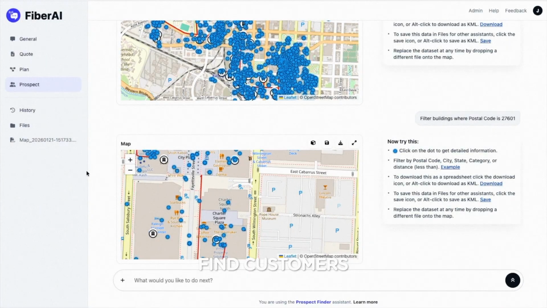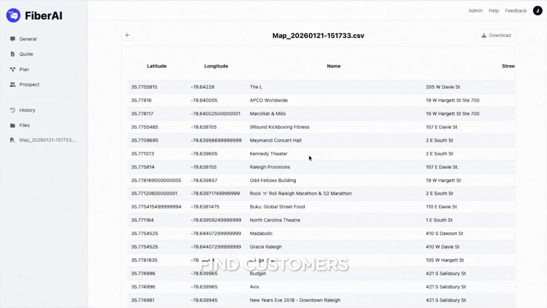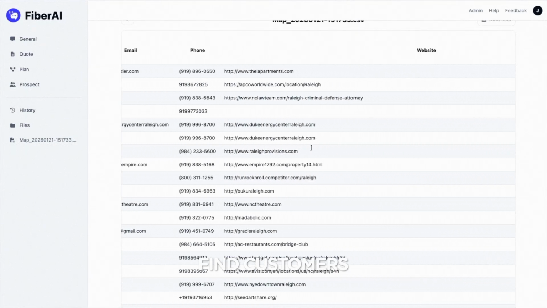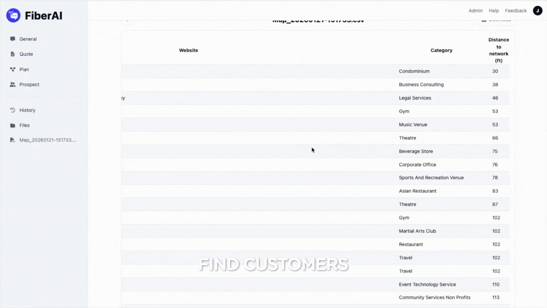For saved data, go to Files in the left menu for anything you have saved. You'll see the table has information for each filtered company, including the company's distance to your network.